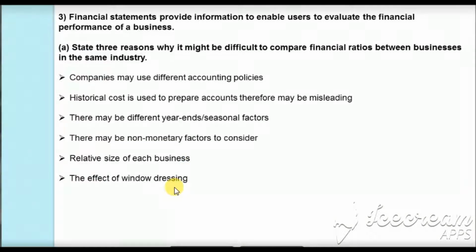What is window dressing? Window dressing is when the accountant might boost or flatter the performance of a company. Like they may sell the assets at the end of the year and lease them back just to show a good liquidity position of the company, or the accountants may reduce the rate of depreciation so that they can show the non-current assets at a higher value. These effects also lead to misleading information when we compare the firms using ratio analysis. So these are the various reasons because of which it becomes very difficult to compare two firms in the same industry using ratio analysis.